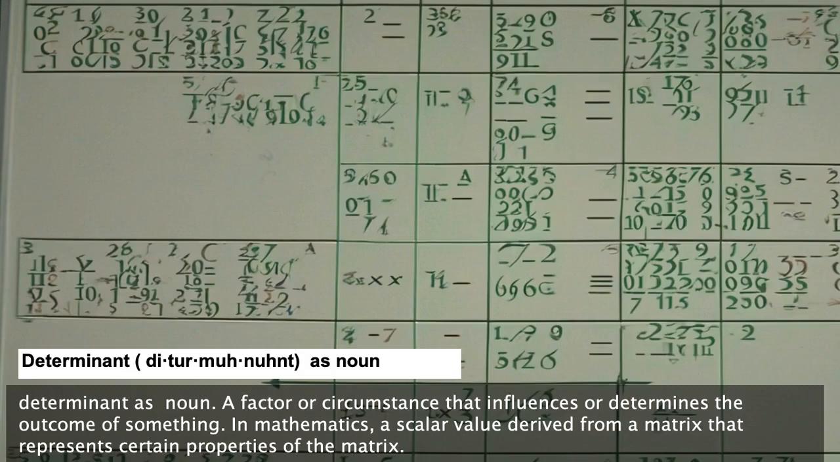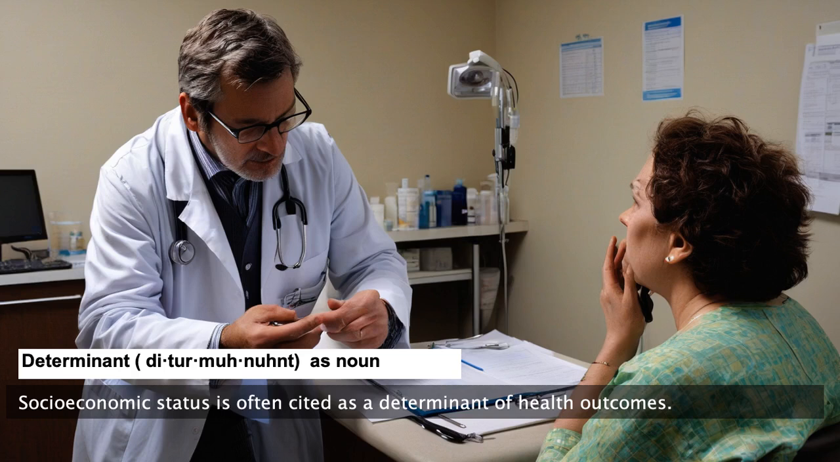Determinant as noun, a factor or circumstance that influences or determines the outcome of something. In mathematics, a scalar value derived from a matrix that represents certain properties of the matrix. Socioeconomic status is often cited as a determinant of health outcomes.